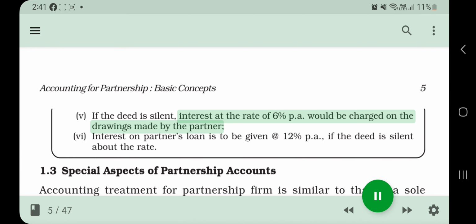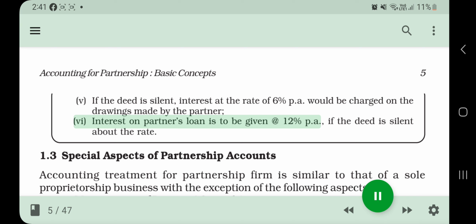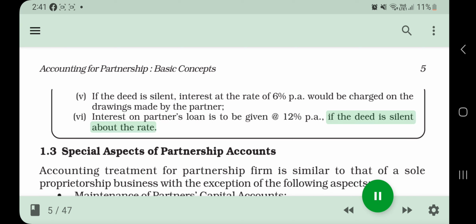If the deed is silent, interest at the rate of 6% p.a. would be charged on the drawings made by the partner. Interest on partner's loan is to be given at 12% p.a. if the deed is silent about the rate.